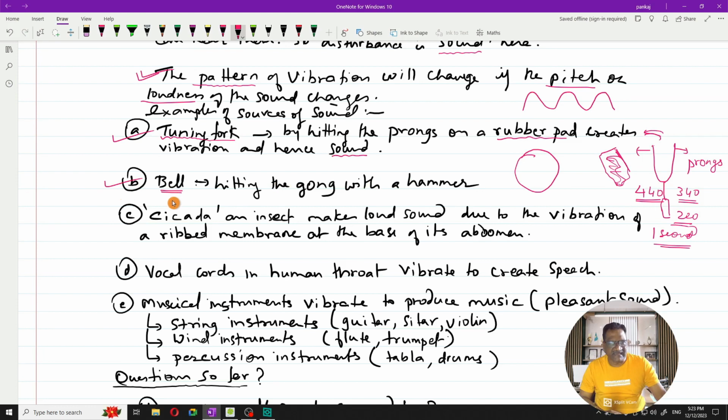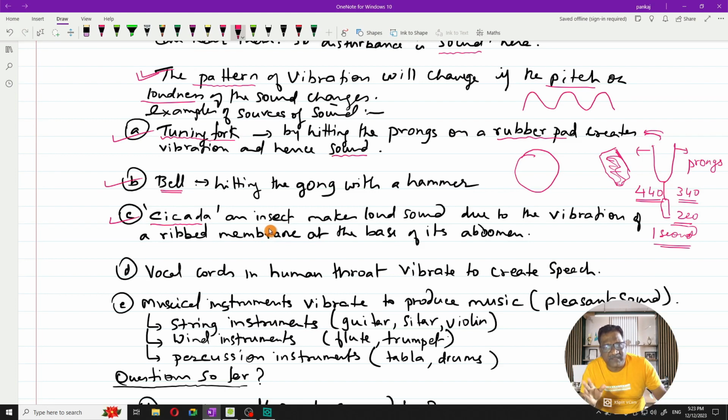That's the second example. Third is an example of an insect called the cicada, whether I'm pronouncing it right or not. The cicada is a tiny insect, but the sound that it makes is so irritating and so loud that if it happens to enter your room or your house, it hides somewhere in a corner of the room.